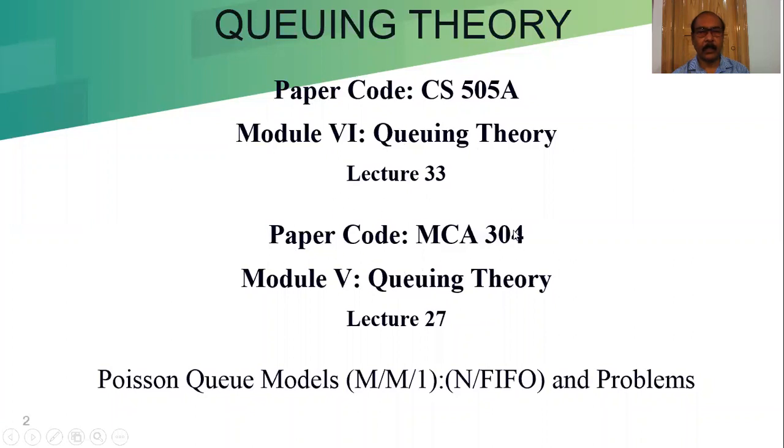And this is for the MCA course. Paper code is MCA 304. Module is 5. Queuing theory, and lecture is 27.